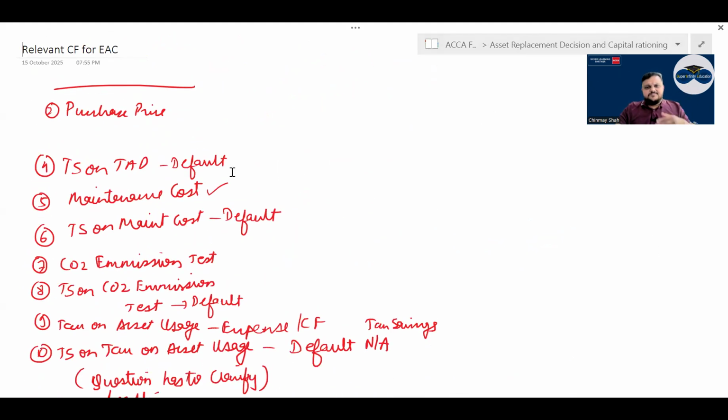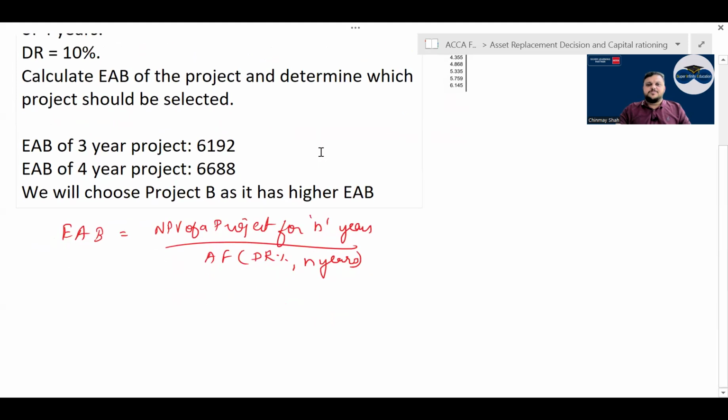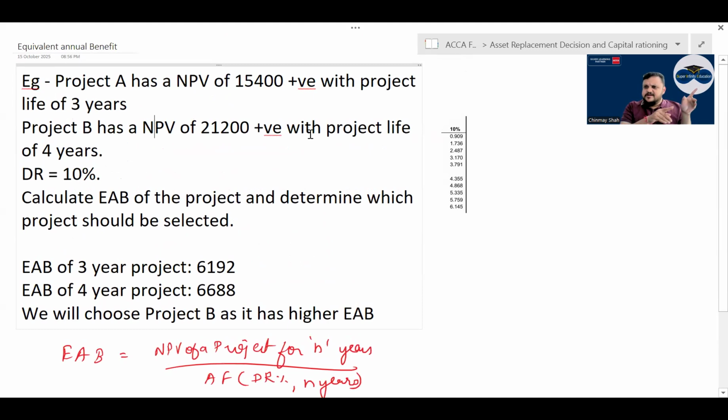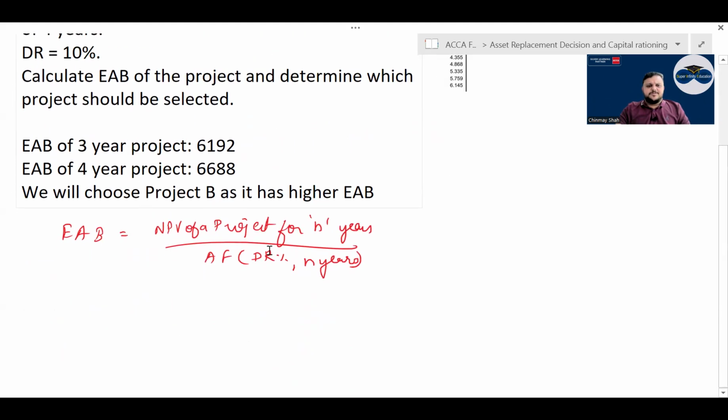Then EAB, हाँ, when there are two projects which have differing life, same logic use करो. NPV निकालो दो प्रोजेक्ट का जैसा वहां निकाला था and divide by the annuity factor and get, what, every year का EAB. Wherever there are two projects, अब replacement नहीं है, दो प्रोजेक्ट है, right, एक 4 साल का एक 5 साल का, to compare both, ठीक है. Find the present value, that is NPV of both the projects, divide by the annuity factor, get the EAB, that is equivalent annual benefit. Wherever equivalent annual benefit is higher. EAB का formula: NPV of project for n years divided by annuity factor, discounting rate percentage, n years. Correct.